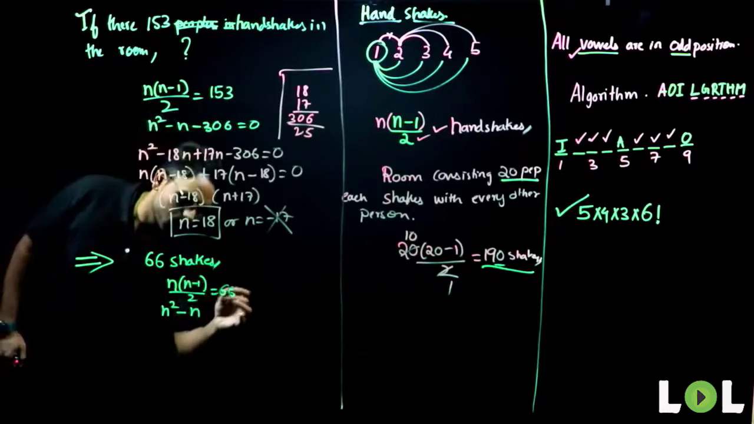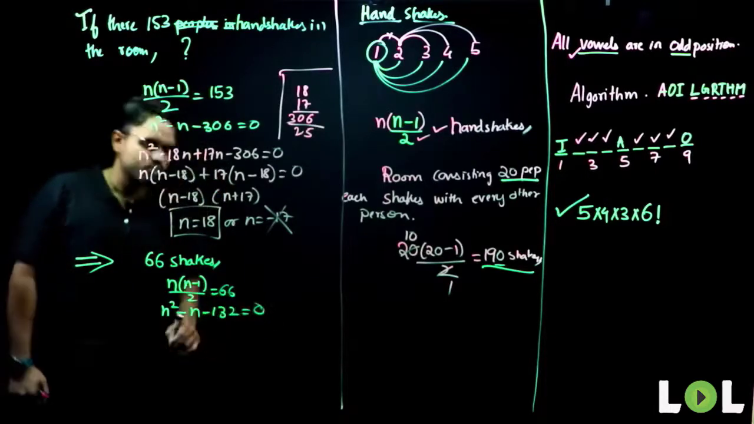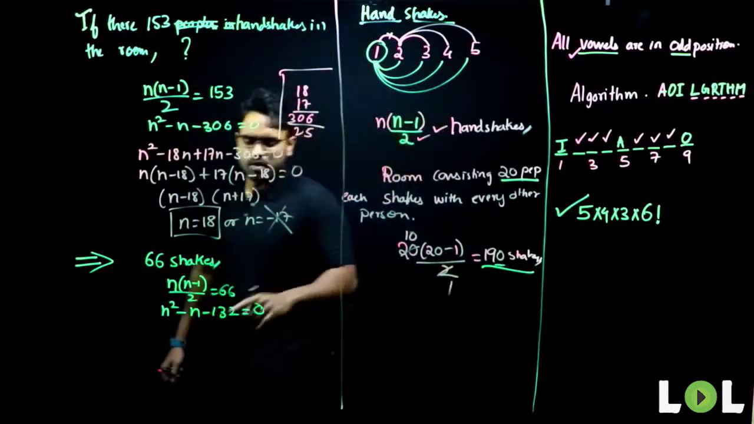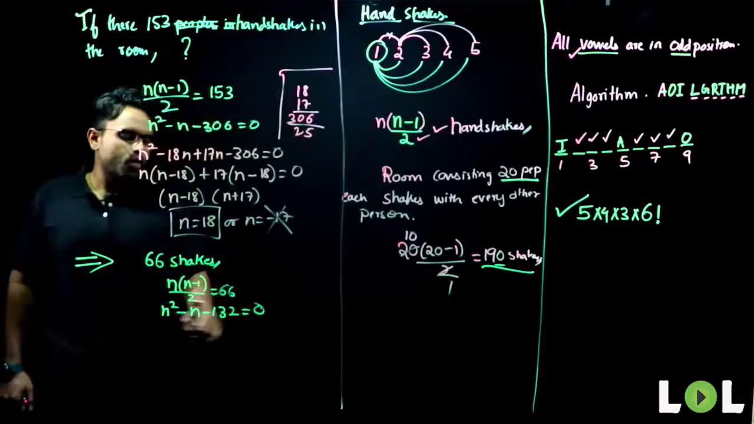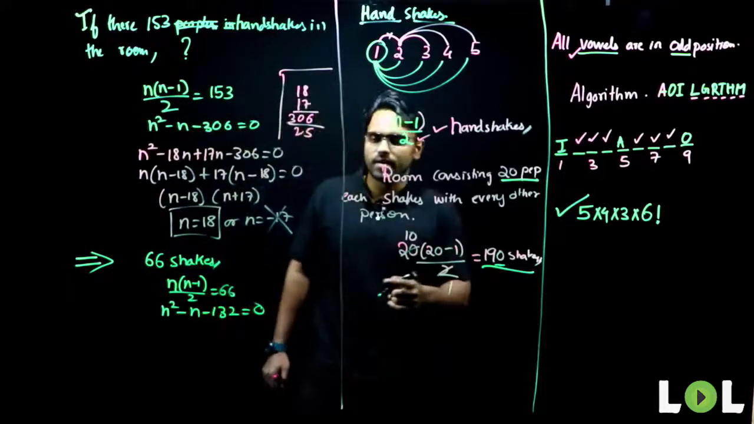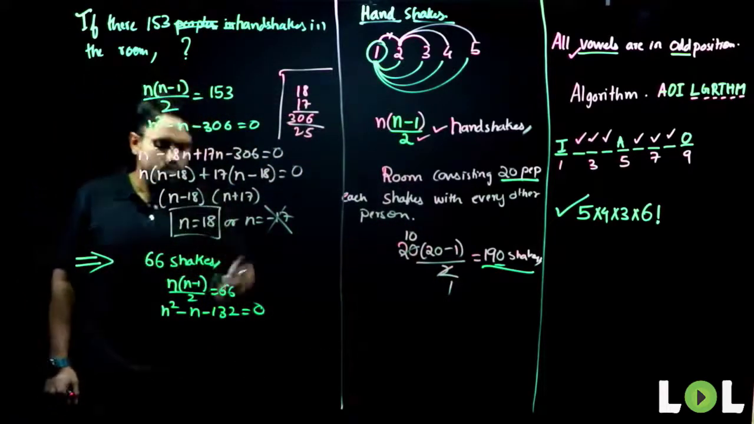132. Yes. If I take it onto this side, minus 132 equals 0. So what will this be? How do I have to see? If I know the squares, I can deal with it. 11 square is 121. 12 square is 144. So it is somewhere between 11 and 12. So what do I have to do?